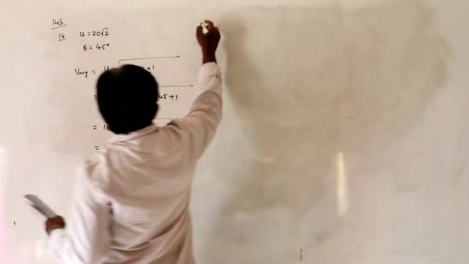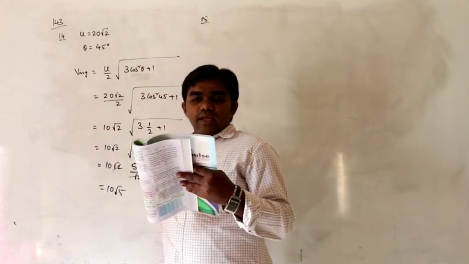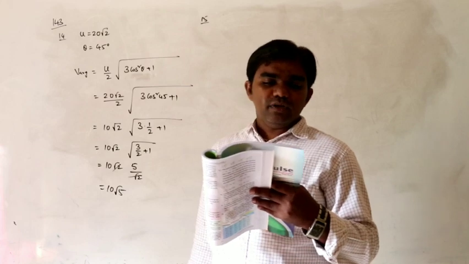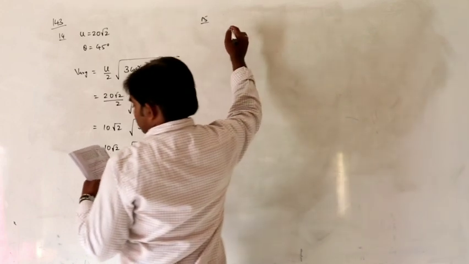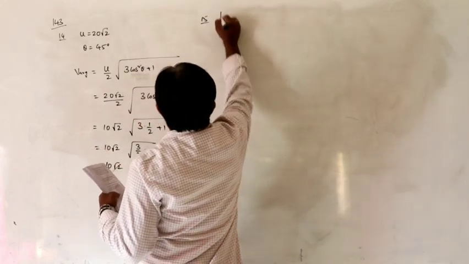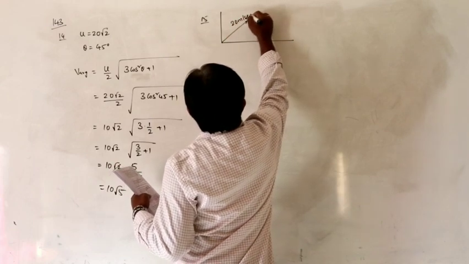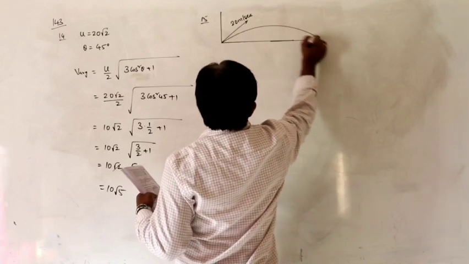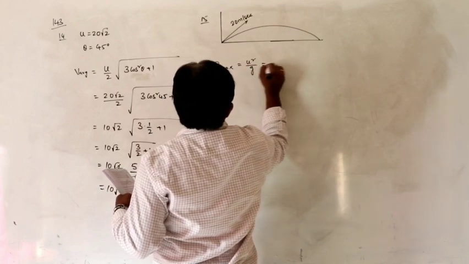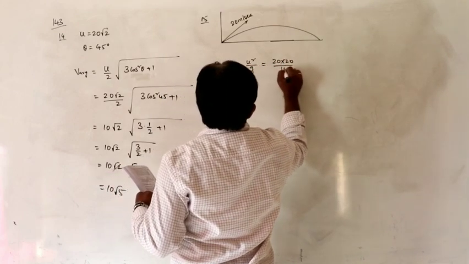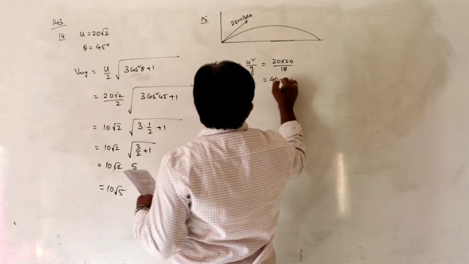Next, see the 15th question on the next page. A player kicks a football obliquely at a speed of 20 meters per second so that its range is maximum. So that means the projection velocity is 20 meters per second and the range is maximum. What is the maximum range formula? U square by g. So 20 into 20 divided by g, which is 10, so 40 meters.